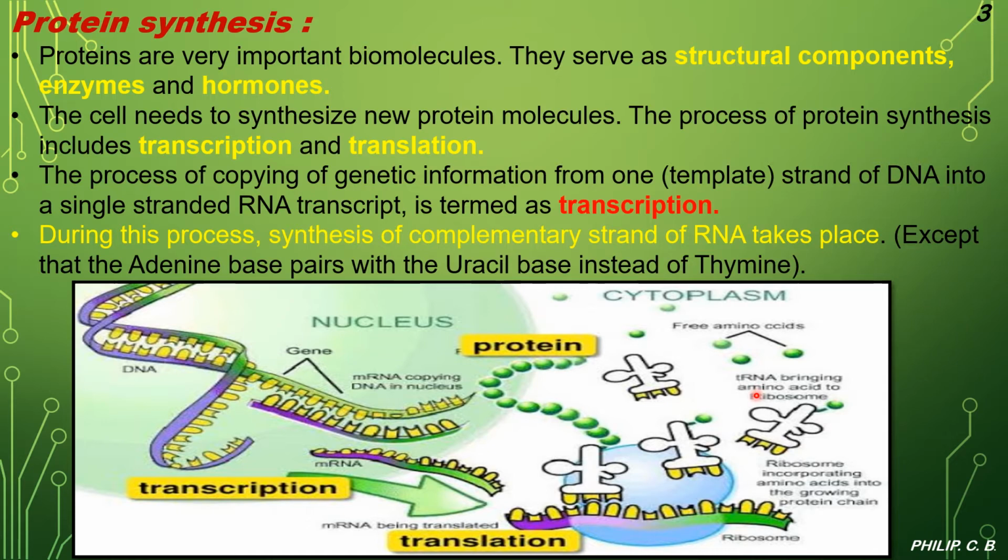Then free amino acids, with tRNA bringing amino acids to the ribosomes. In simple words, DNA forming the mRNA is called transcription, taking place in the nucleus, whereas the mRNA forming the polypeptide chain or the protein is called translation, taking place in the cytoplasm of the cell. So you can see the formation of protein or polypeptide chains.